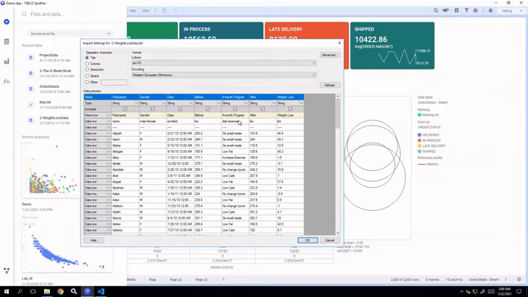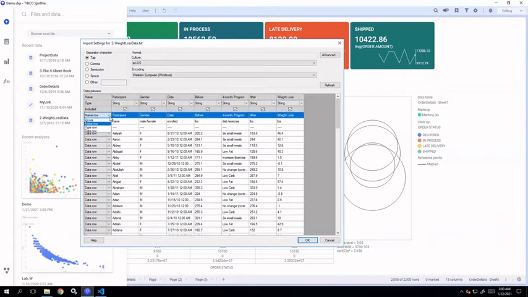This is the data preview, which displays your data table which is going to be loaded into Spotfire. Here you can see all the column names and the types of the columns, and you can define the row values. You have four different options using which you can change the type of the row. The first one is name row, which means this is the column name.